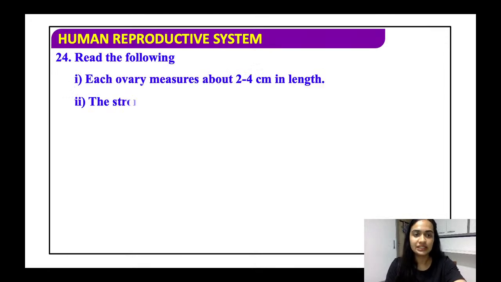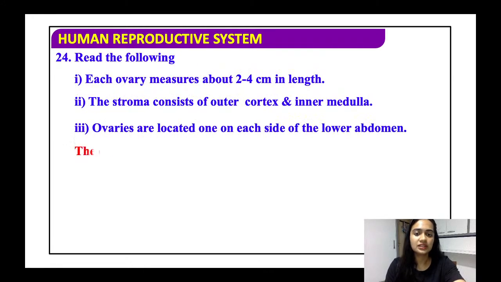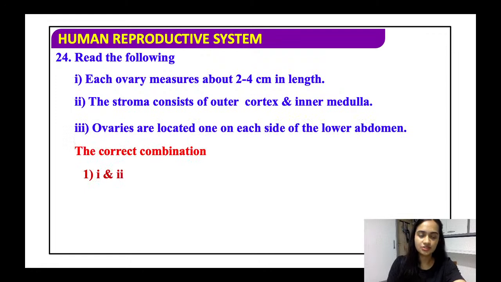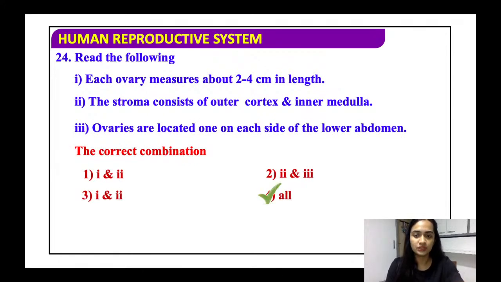Read the following. Each ovary measures from 2 to 4 centimeters in length. The ovary consists of the outer cortex and the internal medulla. The ovaries are located on each side of the lower abdomen. Again, all these statements are correct.